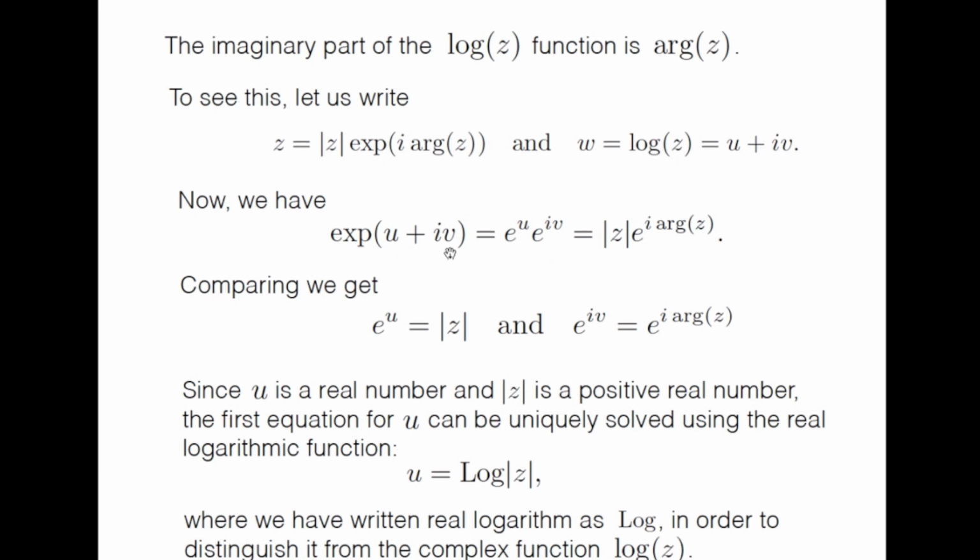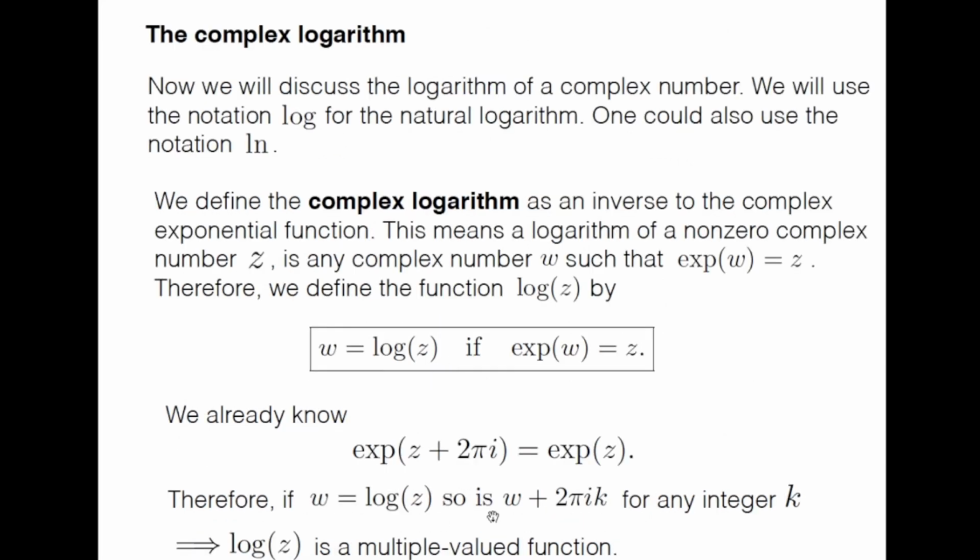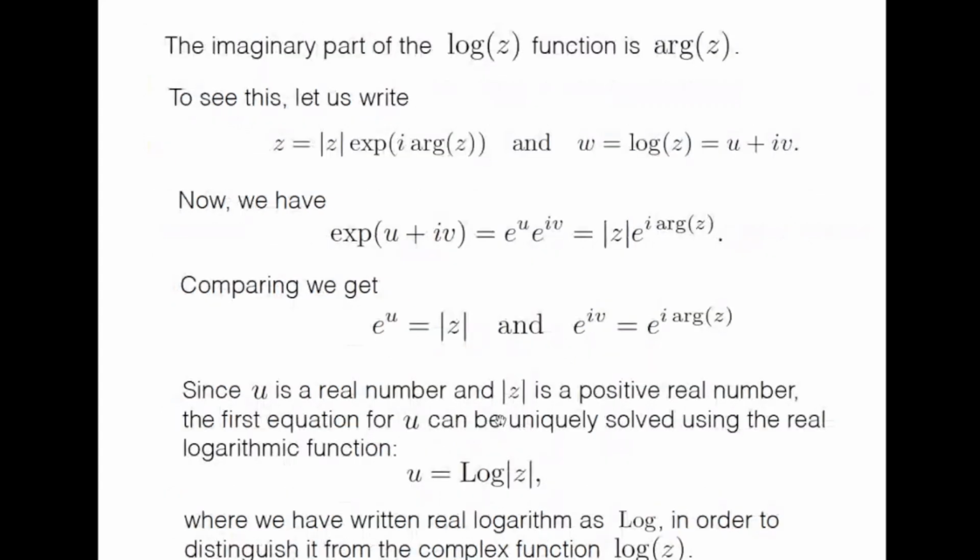So this is essentially equal to exponential w is z, because that is the definition of log function. If w equal to log z, then exponential w equal to z. So let us calculate this exponential w. That is e to the power u e to the power iv, and which is equal to z, that is equal to mod z e to the power i argument z.